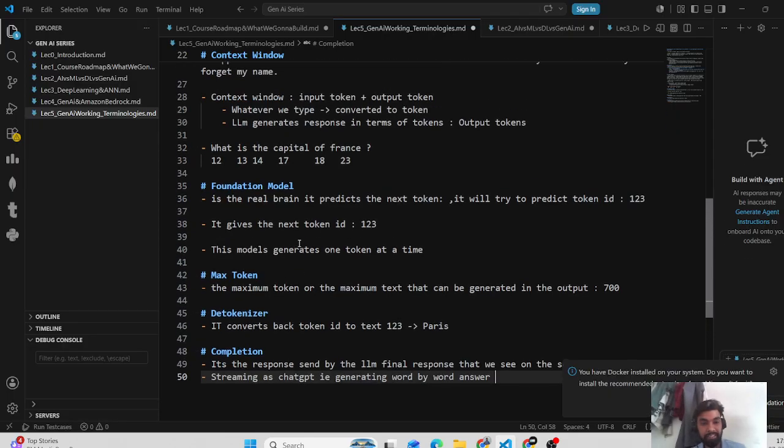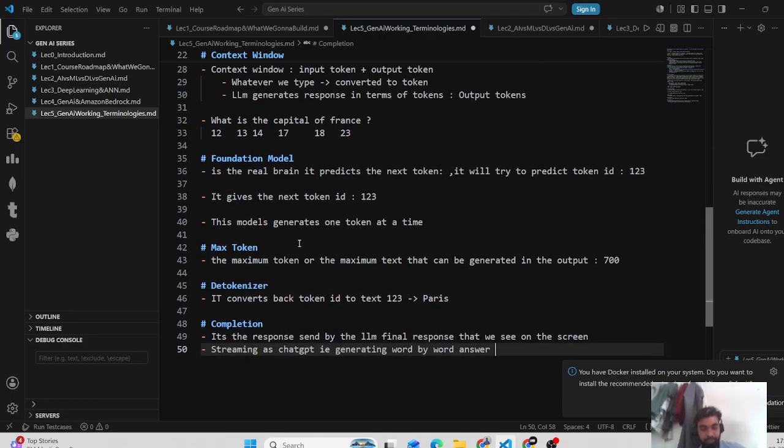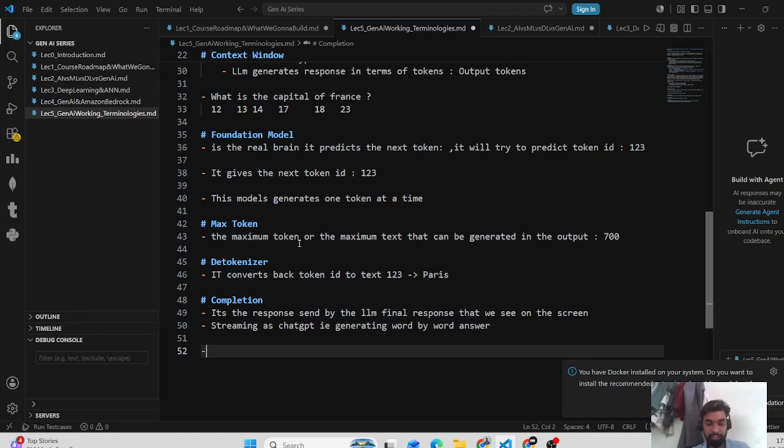Let's see what will happen. Now let's see the complete flow, with an example, and it will be clear. You type the question: what is the capital of France? Okay, you give the prompt.